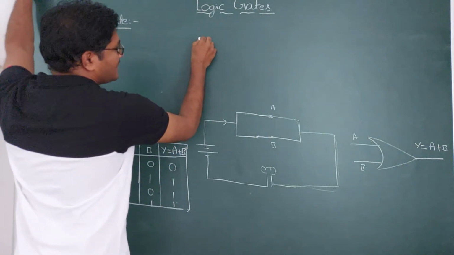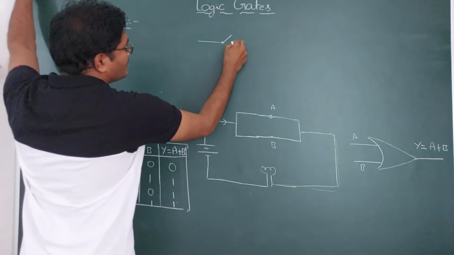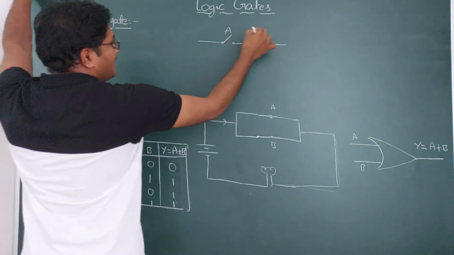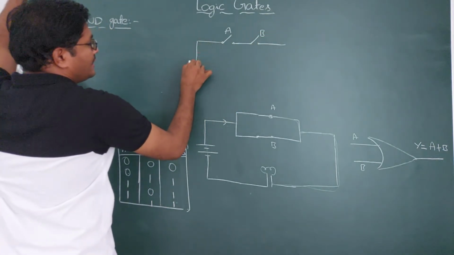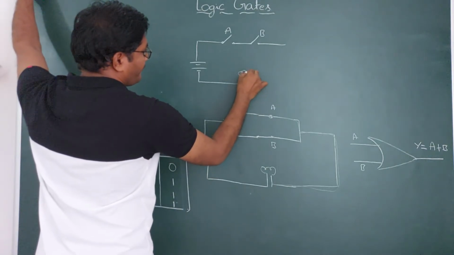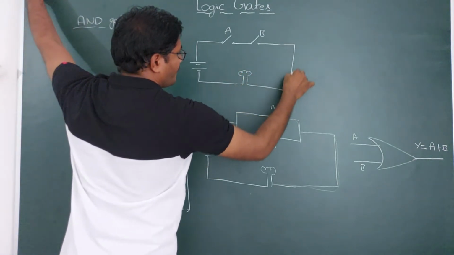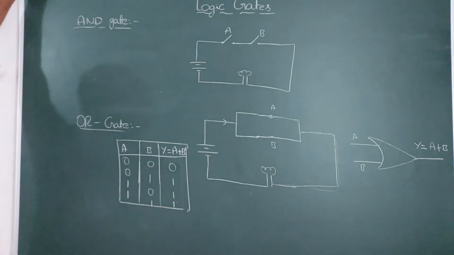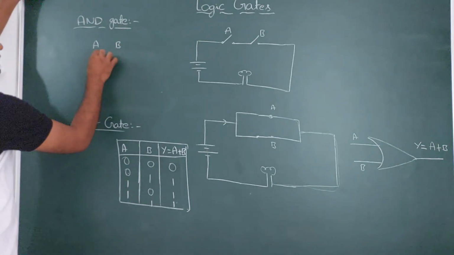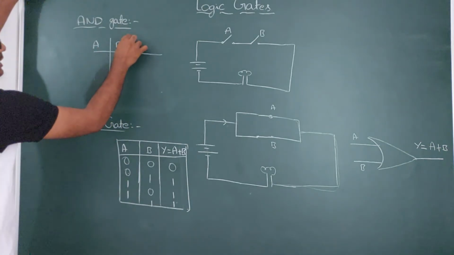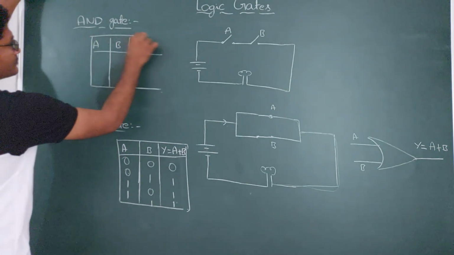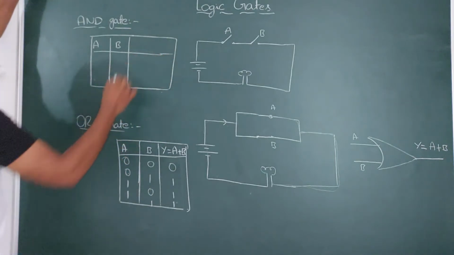Suppose you have a circuit like this in series, so both the signals are in series connection. This is signal A and this is signal B, and they are connected to a battery, and here is a bulb. Okay. So now the AND gate: here we are giving two input signals, A and B. What output are we going to get? According to which Boolean expression do we get the output? So we need to find this Boolean expression.